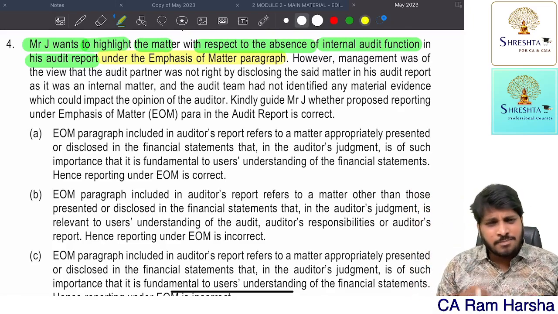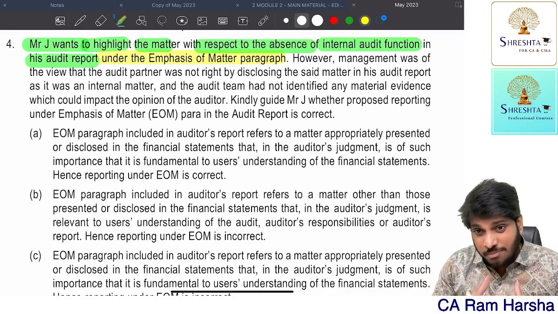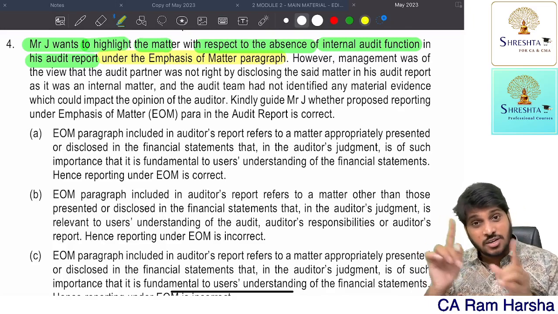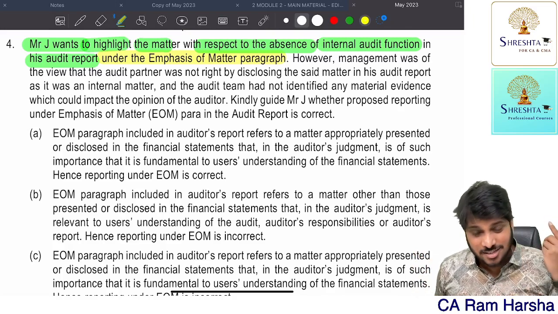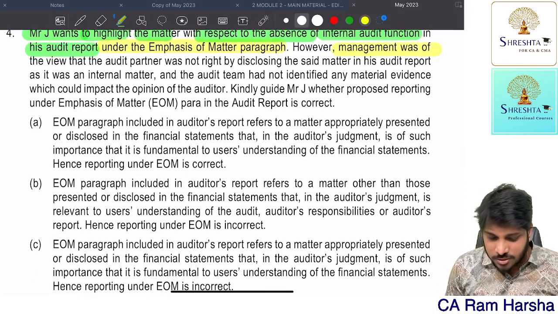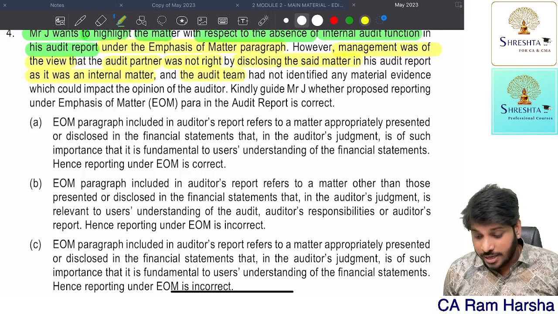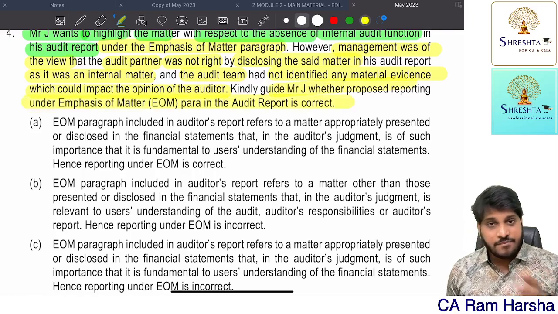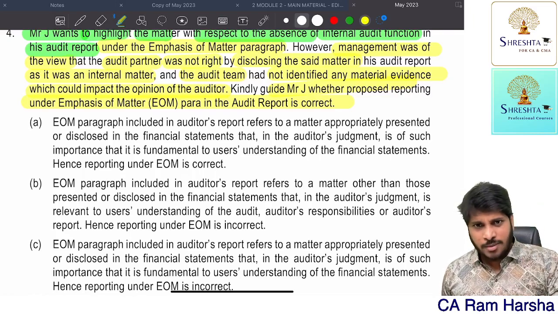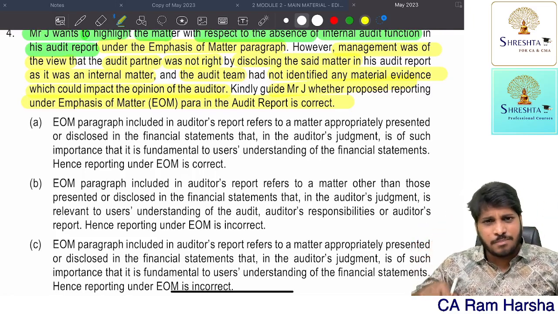Now here, the company is not having an internal audit function where they are supposed to have. It's a breach of Companies Act provision. And moreover, CARO clause number 14 will attract, where the auditor has to qualify. How can the auditor use emphasis of matter, which is not correct? However, management was of the view that the audit partner was not right in disclosing the said matter as it was an internal matter and the audit team has not identified any material evidence which could impact their opinion. Kindly guide J whether proposing under the emphasis of matter is right. First of all, management's argument that it is an internal matter is also wrong. They are right that emphasis of matter para will not apply, to that extent they are right. But that it is an internal matter of the company, irrelevant for stat audit, that argument is wrong.